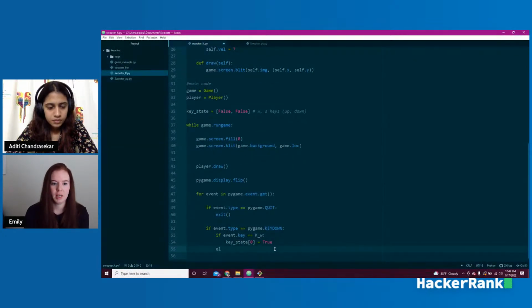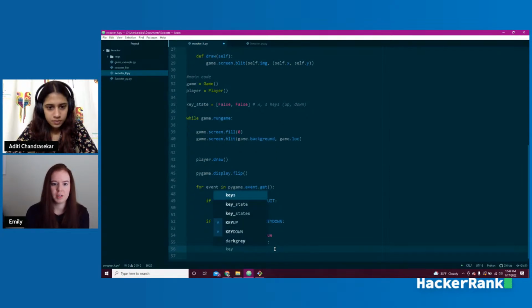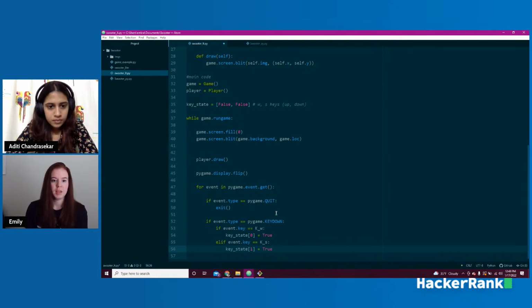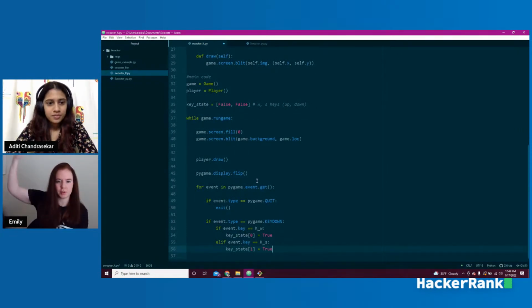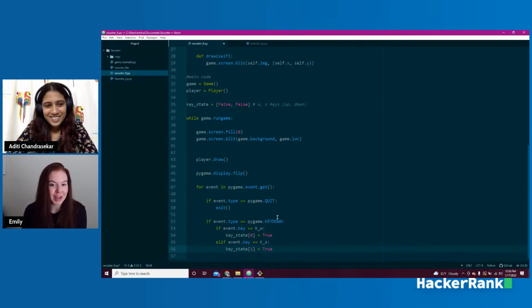And now I'm going to say elif event.key equals K _ S, then key state 1 is going to be true. So we're checking for the W and the S keys to be pushed down. Now, when I first did this, I was like, okay, great, perfect. This will be awesome. I'll just set this up. And I hit the button the first time and my character flew off the top of the screen because we also have to deal with key up. All this is telling it is, hey, the key was pushed down, so we'll leave this true. We also have to tell it to do something whenever we lift the key up, right?